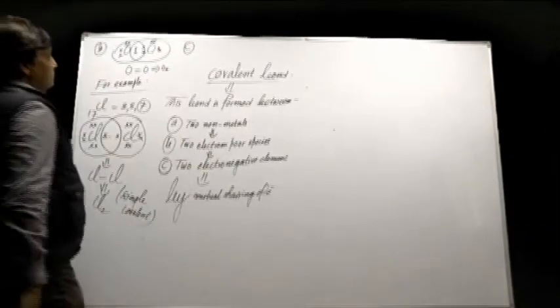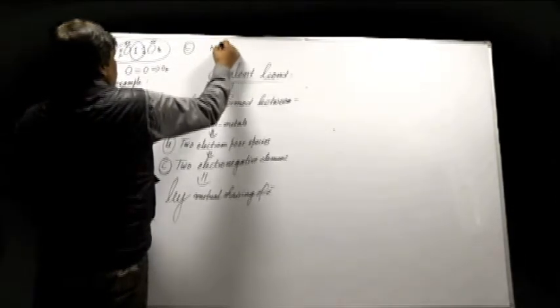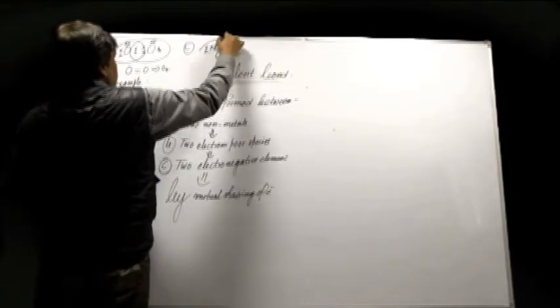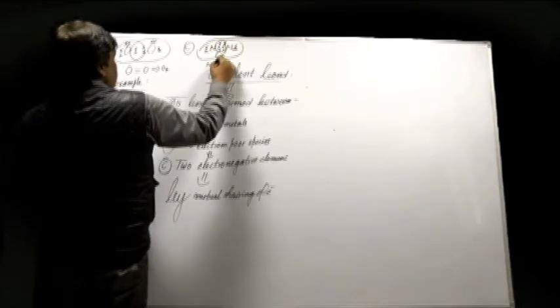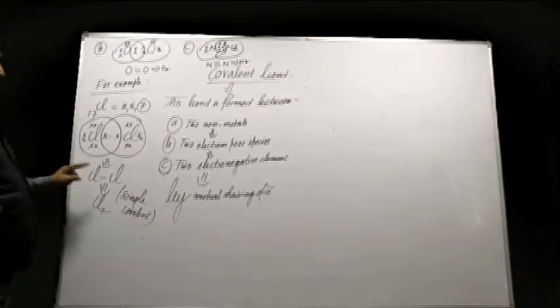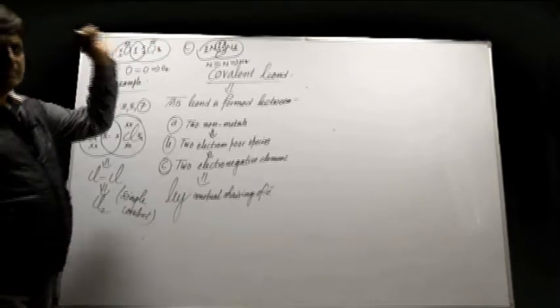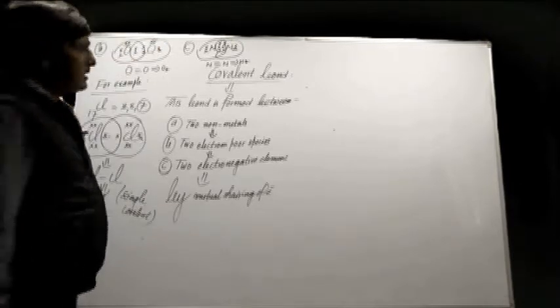As far as the triple covalent bond is concerned, it is formed between 2 nitrogen atoms. Each nitrogen atom has 5 valence electrons. So 3 electrons are mutually shared, N triple bond N, N2 molecule is formed. So in chlorine there is a single covalent bond, in the oxygen molecule there is a double covalent bond, in the nitrogen molecule there is a triple covalent bond.